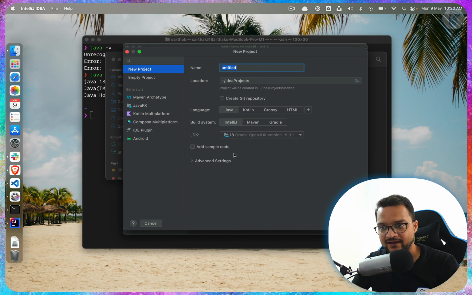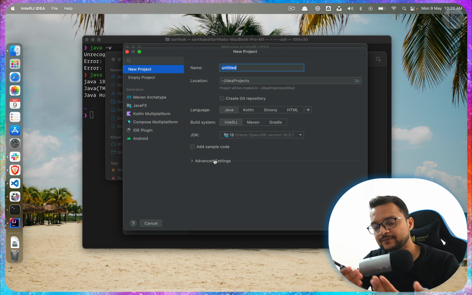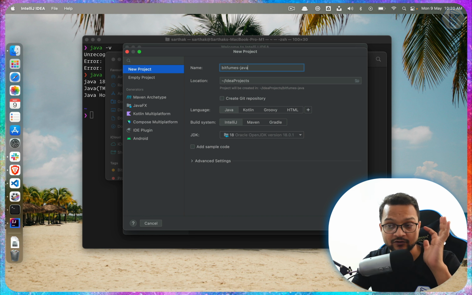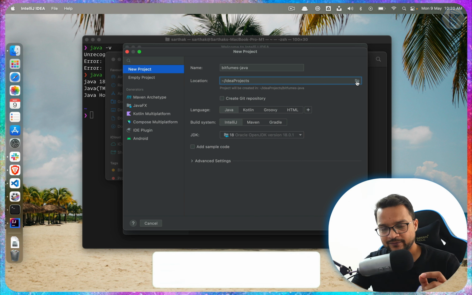Click on this plus icon, and now it's asking for the project name. What is the project name? So I say Bitfumes Java. This is the project name, but where do we want to store this project? So the location would be according to me.